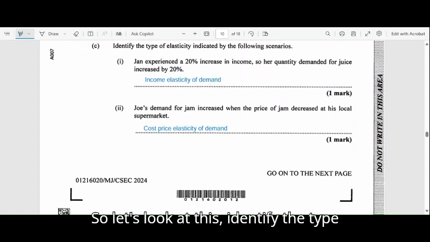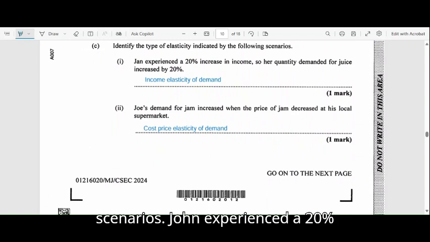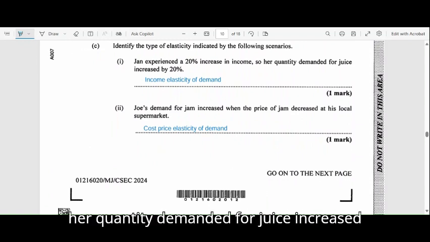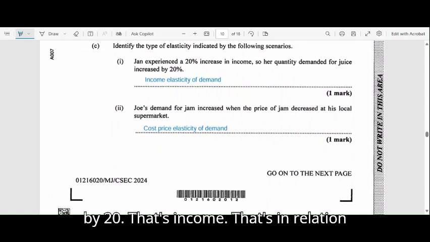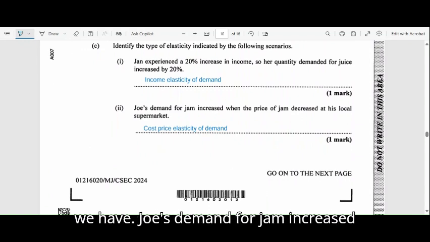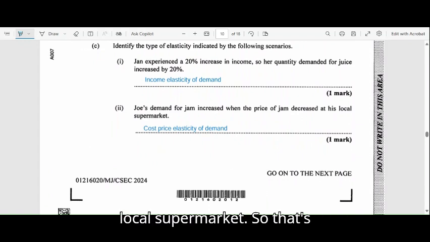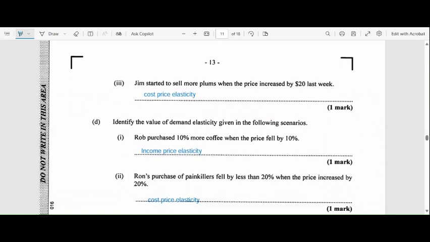So let's look at this. Identify the type of elasticity indicated by the following scenarios. John experienced a 20% increase in income, so his quantity demanded for juice increases by 20%. That's in relation to income elasticity of demand. And then we have Joe's demand for jam increased when the price of jam decreased at his local supermarket. So that's cross price elasticity of demand.